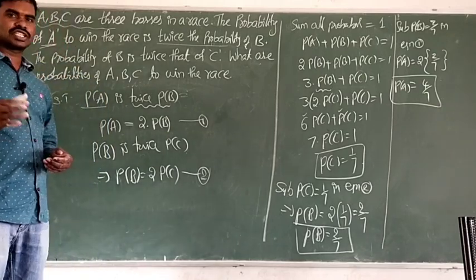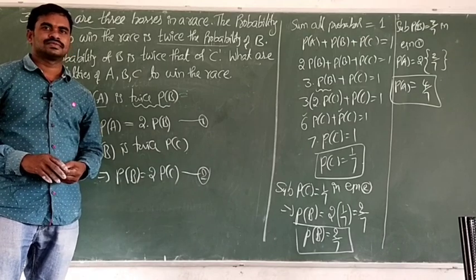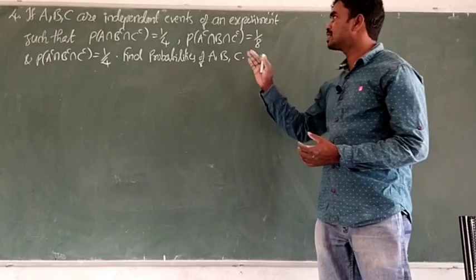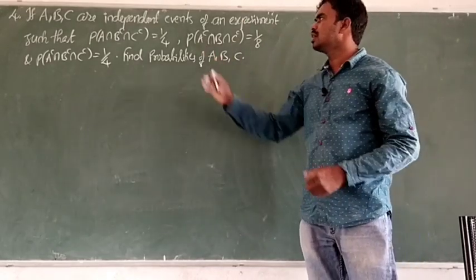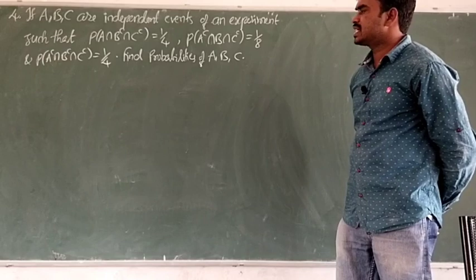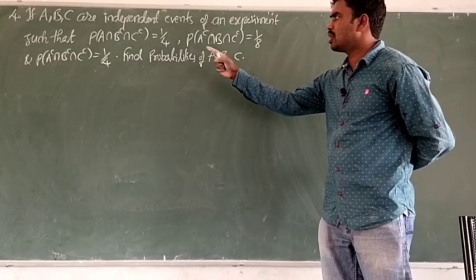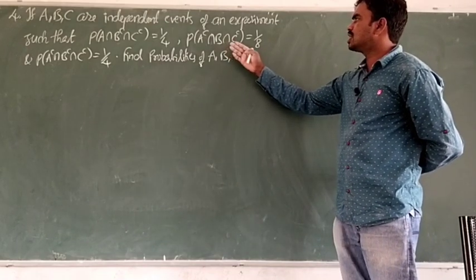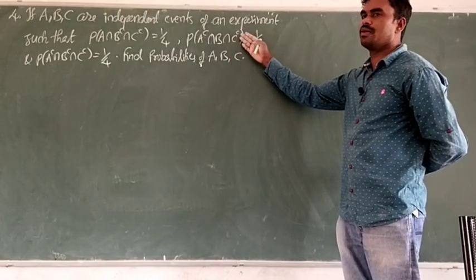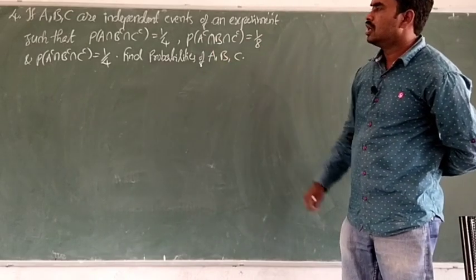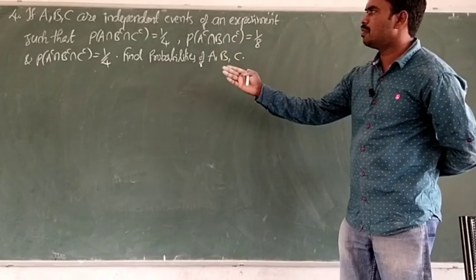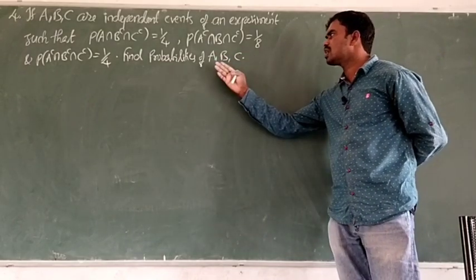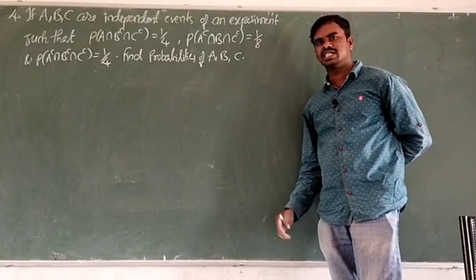Okay, let us take the next question, the fourth one. If A, B, C are independent events of an experiment such that P of A intersection B complement intersection C complement is equal to 1 by 4, P of A complement intersection B intersection C complement is equal to 1 by 8, and P of A complement intersection B complement intersection C complement is equal to 1 by 4, then find the values of probabilities of A, B, C.